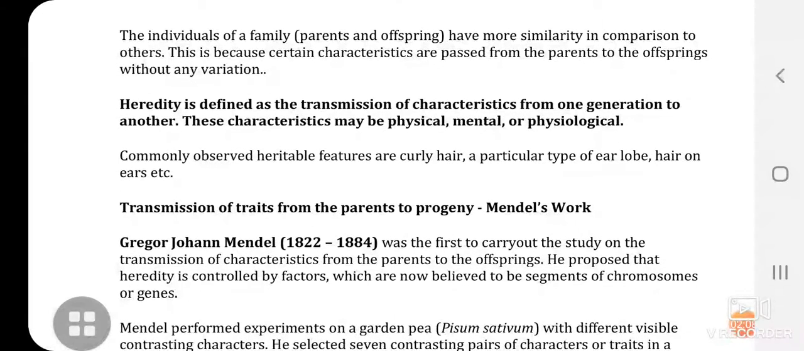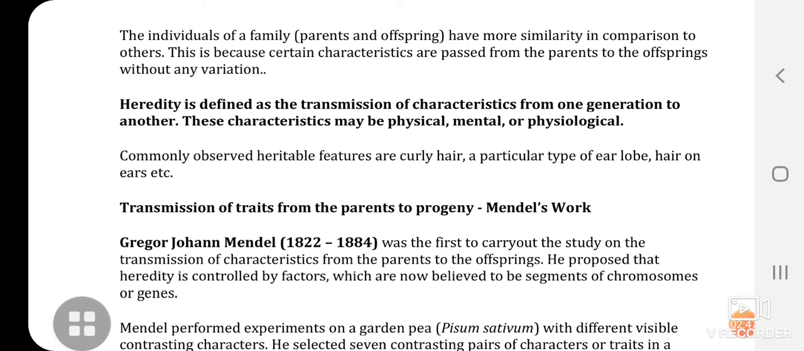We are more concerned about Mendel and his experiments. The individuals of a family, parents and offspring, have more similarity in comparison to others. This is because certain characteristics are passed from the parents to the offspring without any variation. Heredity is defined as the transmission of characteristics from one generation to another. These characteristics may be physical, mental, or physiological. So, this is how you are going to define heredity.